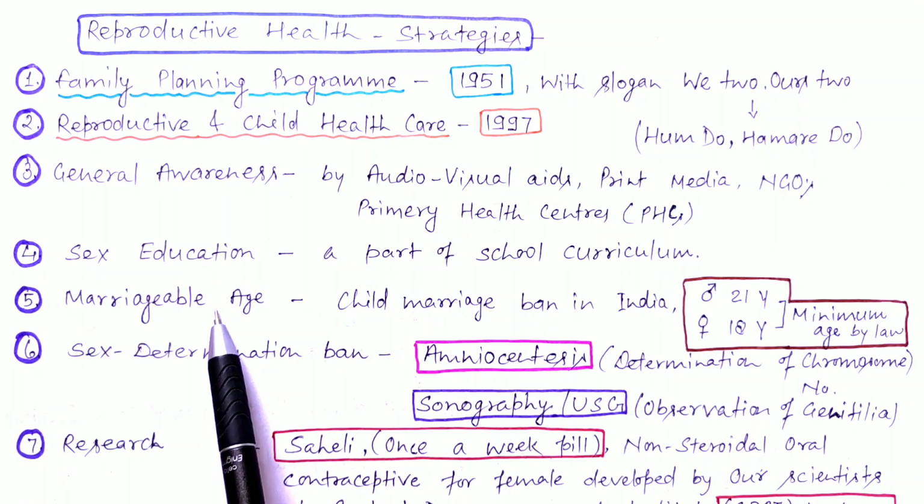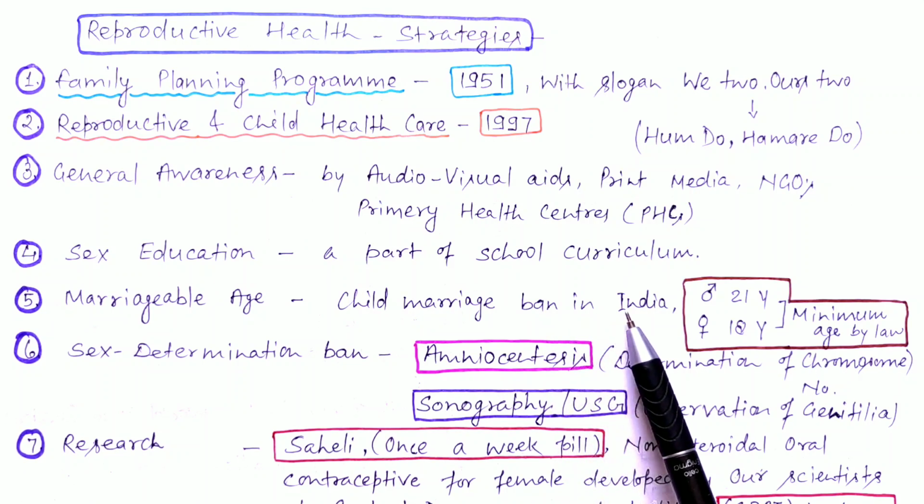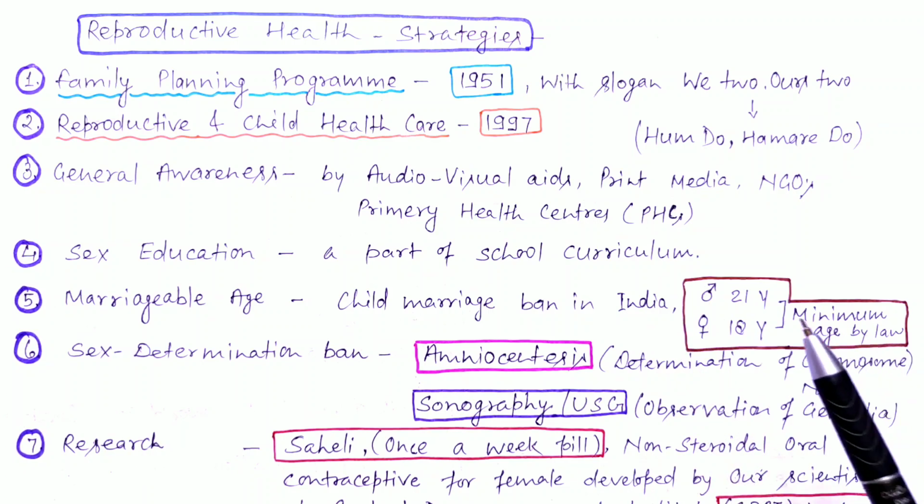Fifth is about marriageable age. As we discussed, in India child marriage earlier was very common, but now because of awareness this has gradually reduced. In India there is a ban on child marriage and restrictions are there.